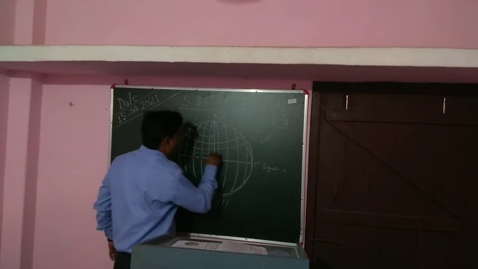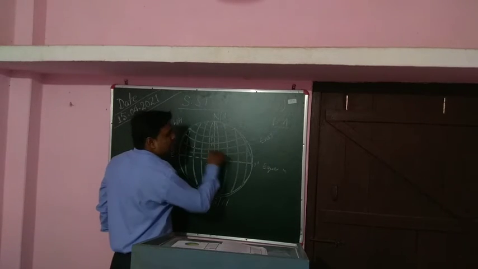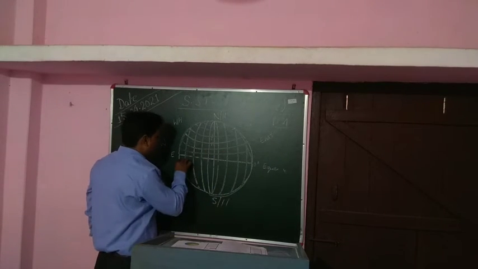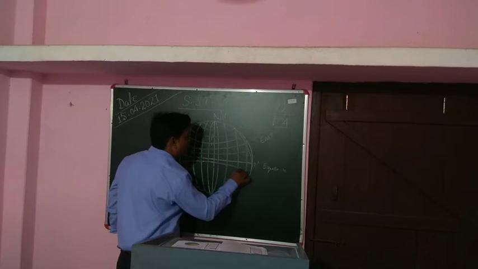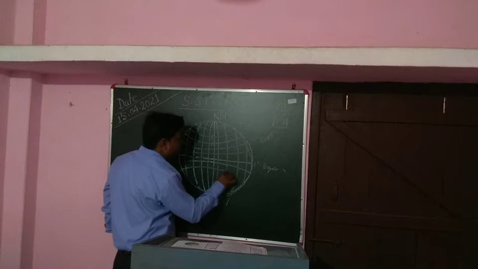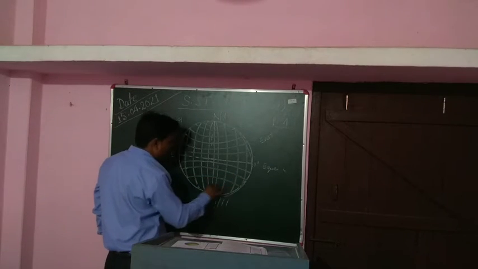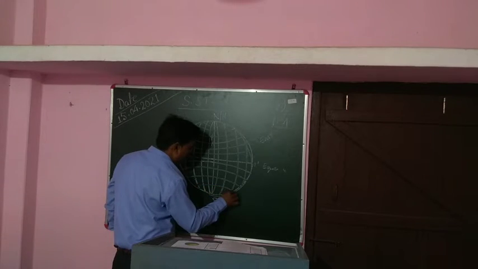So these lines are 180 and those lines are 360. You have to keep that in mind always. The number of latitudes is less than the number of longitudes. Longitudes are 360, latitudes are 180 only.